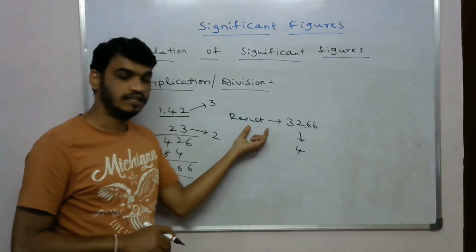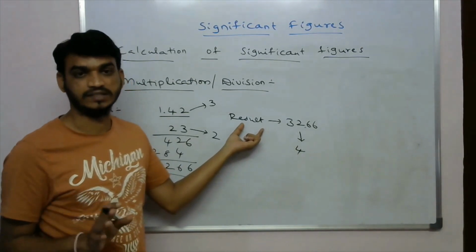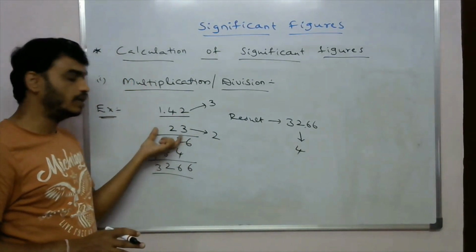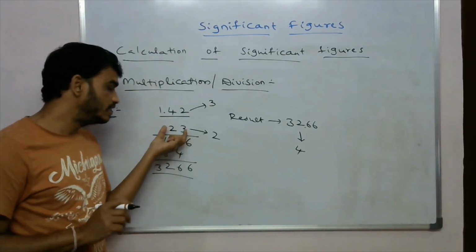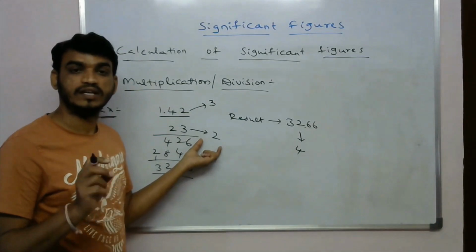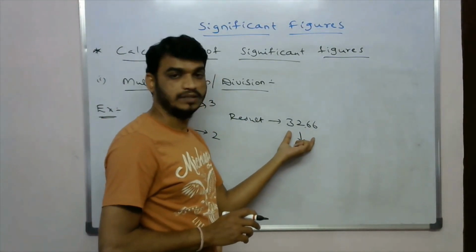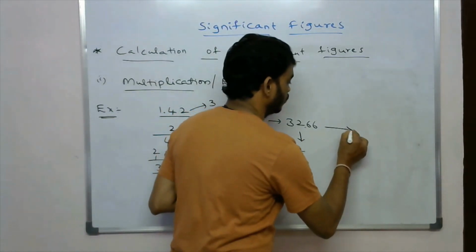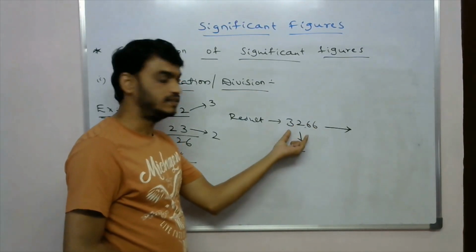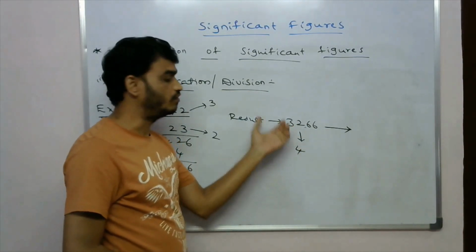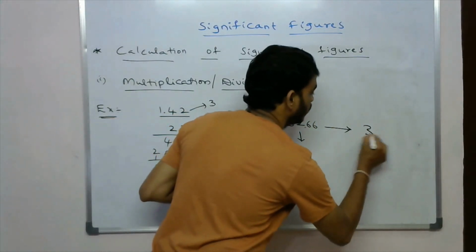So this result also we have to round off to two significant figures, because in these two numbers this one has the least significant figures. Only the least significant figures we have to consider. So 32.66, which has four significant figures, we will round off to 33.